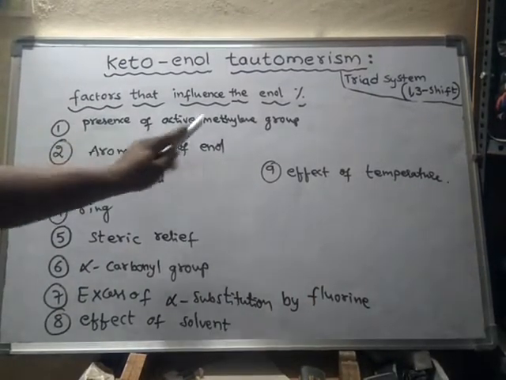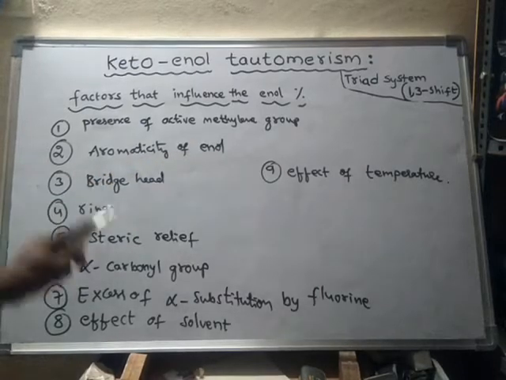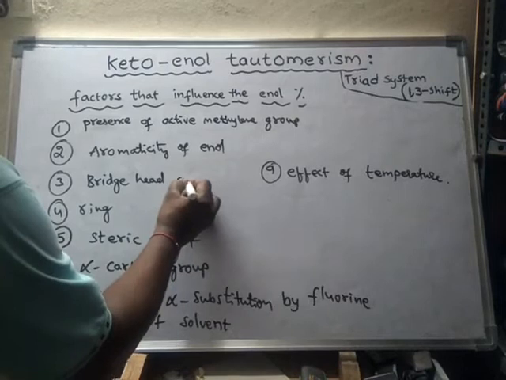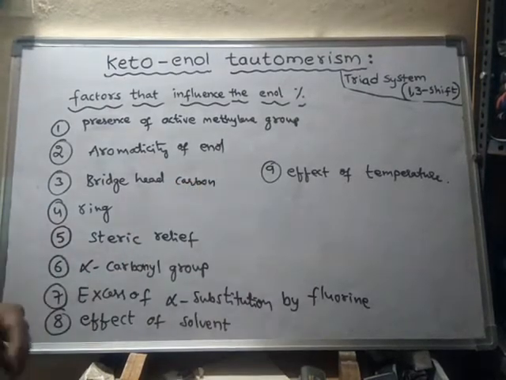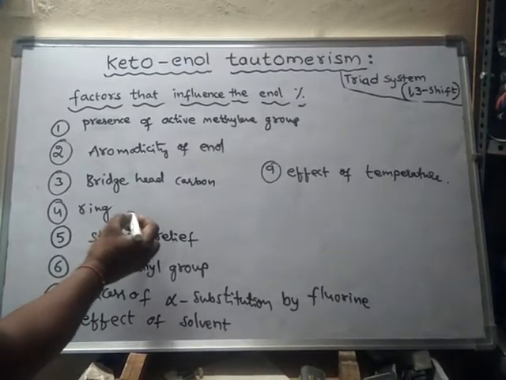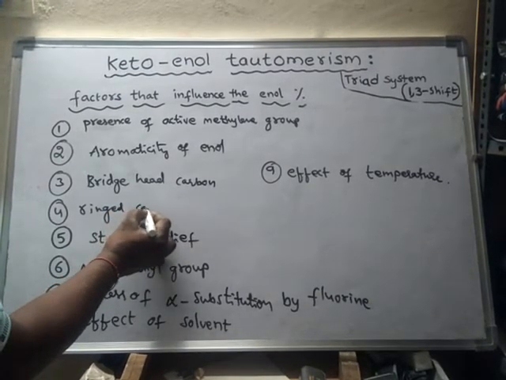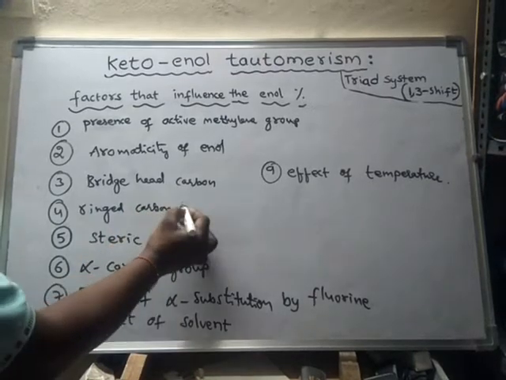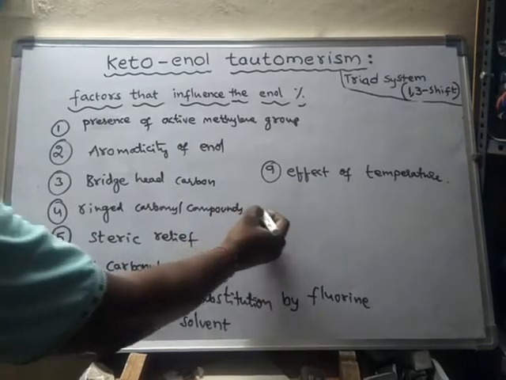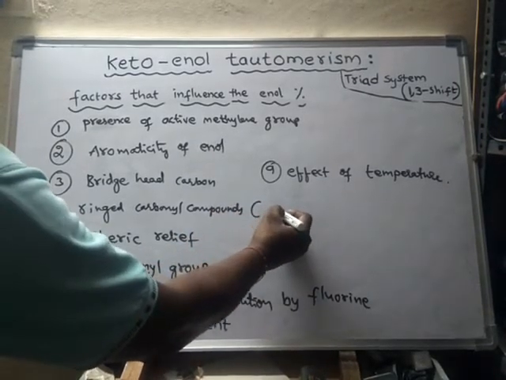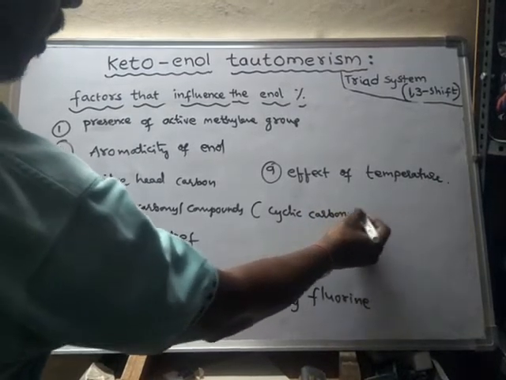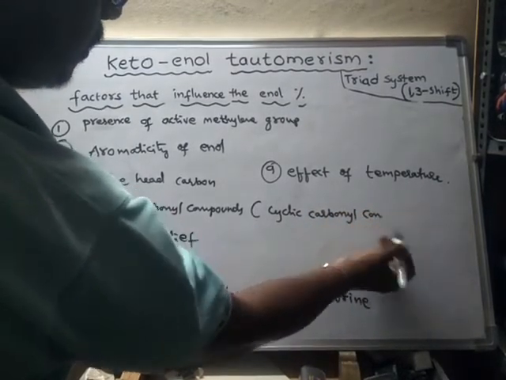One is presence of active methylene group, aromaticity of enol, bridgehead carbon, the concept related to bridgehead carbon, ring system, ringed carbonyl compounds, that means cyclic carbonyl compounds, or else cyclic ketones.